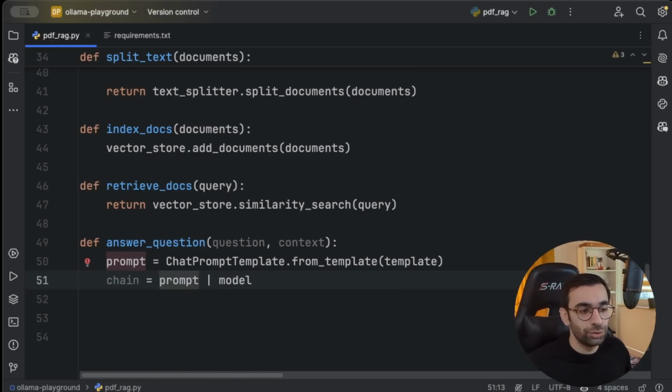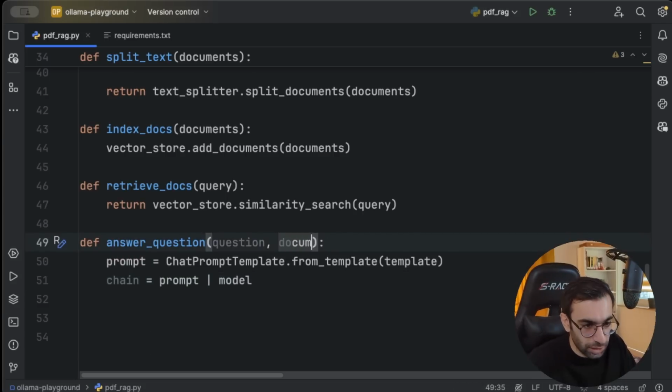One thing that I need to do is to create the context. Notice that I have separate related documents that our vector store thinks are related to this query. And here the prompt wants from me a piece of text, combined together as a context. So I'm gonna just pass the question and also the documents.